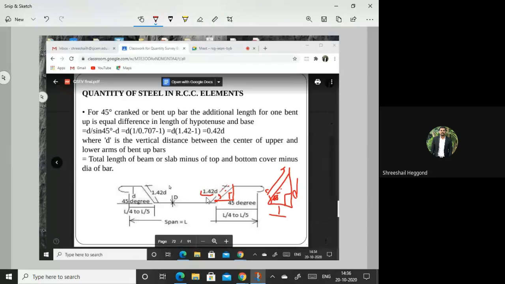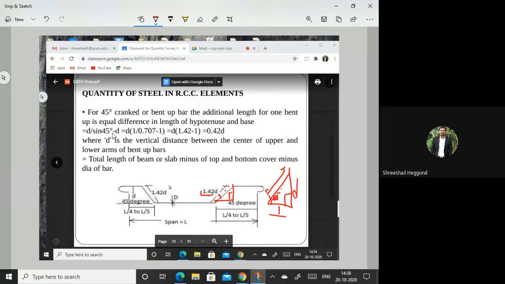Because we will be solving numericals on the basis of all these components: U hooks, L hooks, crank bars of 45 degree, 30 degree, and 60 degree, and stirrups, how to calculate stirrups. Those are all quantity calculations we are going to do. Therefore, note all these things. This can be done by considering this triangle. Here, the calculation is given.